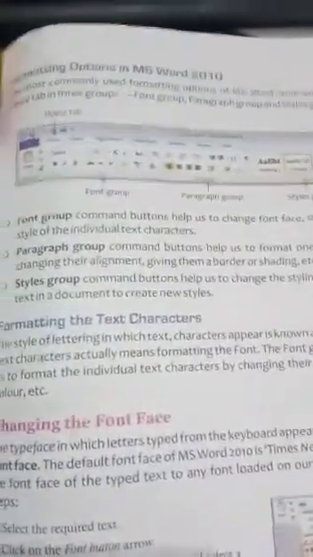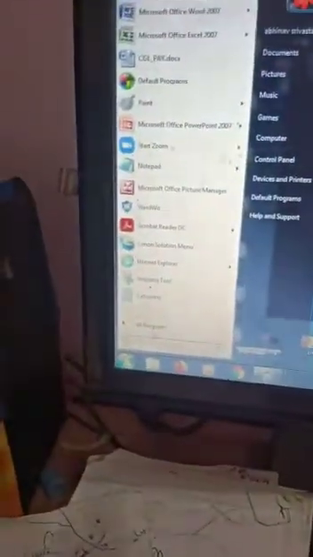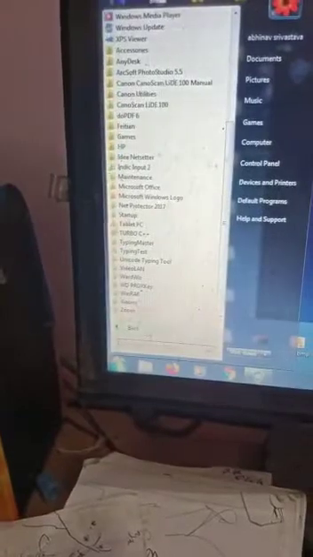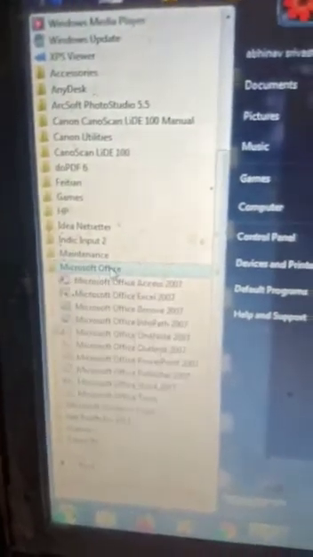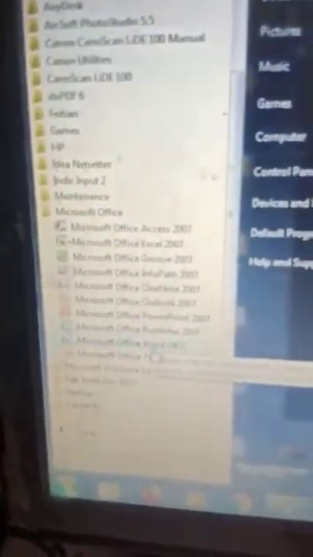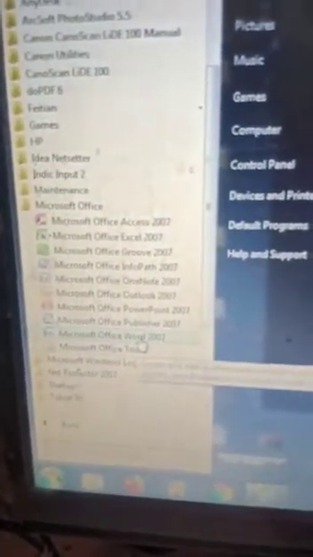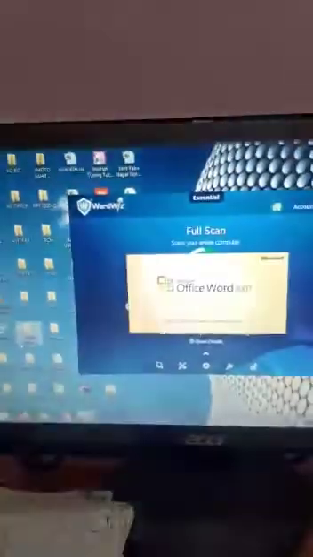First I will show you whether this window is available in MS Word or not. So how can you open it? I think all of you remember how to open it. You have to click on the Start button, then go to All Programs, and then click on Microsoft Office. Then you have to click on Microsoft Office Word 2007 or 2010, whichever you have. Now the window will open.